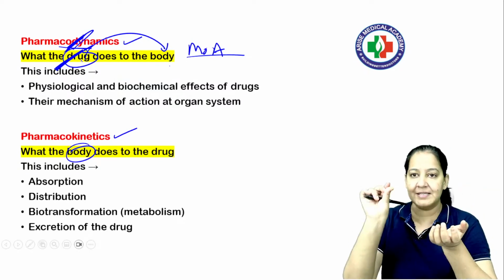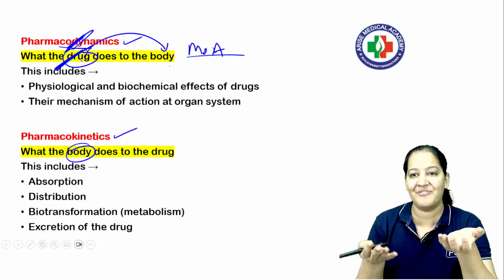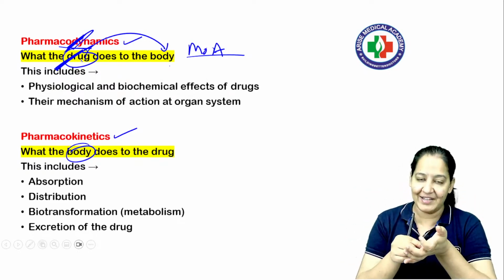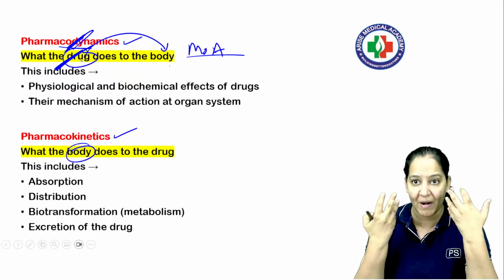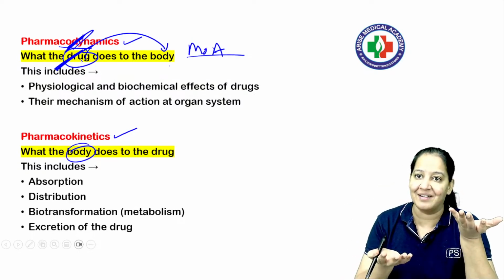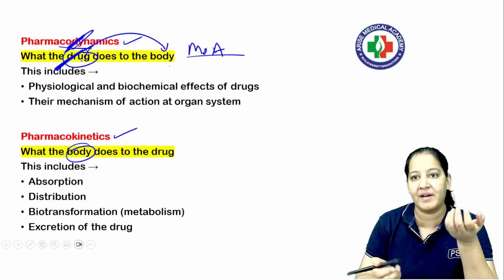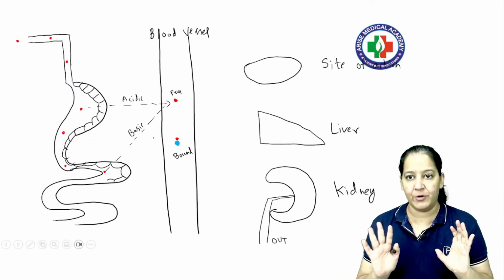But just suppose there is a tablet or capsule in my hand. Just looking at it, will it cure my disease? Of course not. I have to apply it. I mean, either I have to take it by oral route or some injectable route or subcutaneous route. I have to apply it or take it in my body. It does not show its action just by looking at it or merely saying its name. So what is the effect of the body on the drug? Let me show you a diagram to explain this completely.